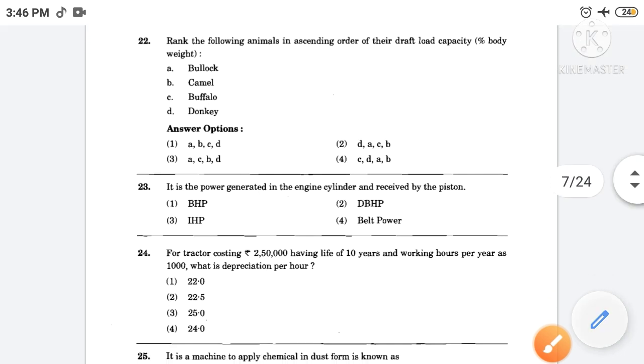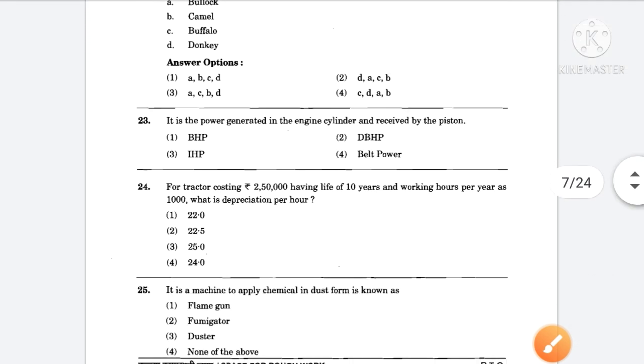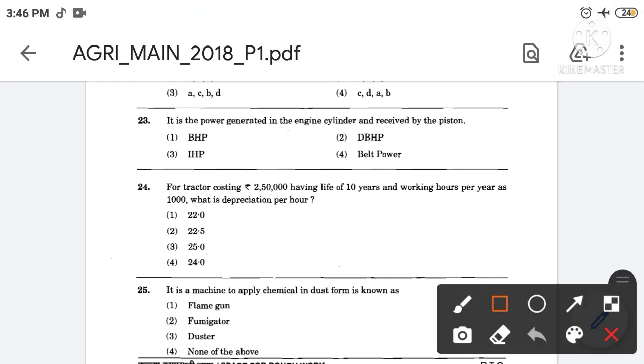Then next, it is the power generated in the engine cylinder and received by the piston. The correct answer is option number 3rd. So the power generated in the engine cylinder and received by the piston is IHP, that means indicated horsepower.